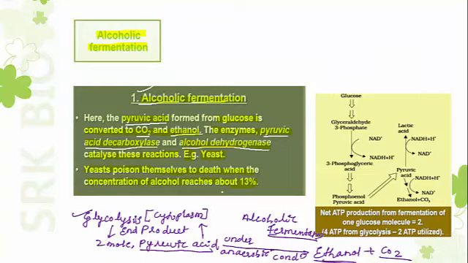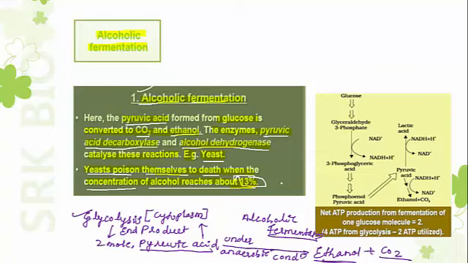But here you need to concentrate: when alcohol concentration reaches up to 13%, the yeast poison themselves to death. When the concentration of alcohol in the fermentation reaches 13%, the yeast poison themselves, and finally the yeast is subjected to a removal process because the concentration of alcohol is 13%.